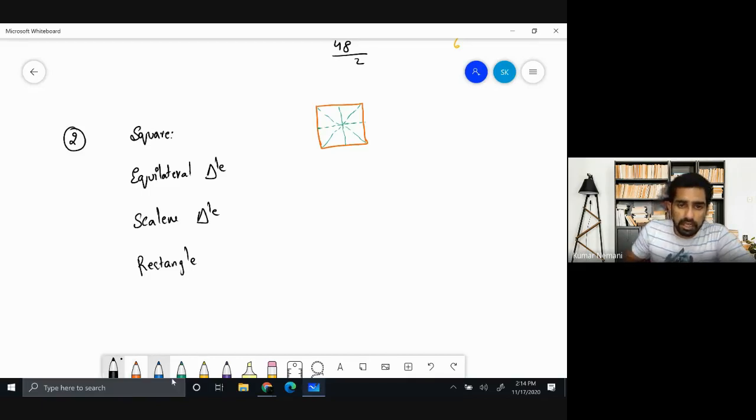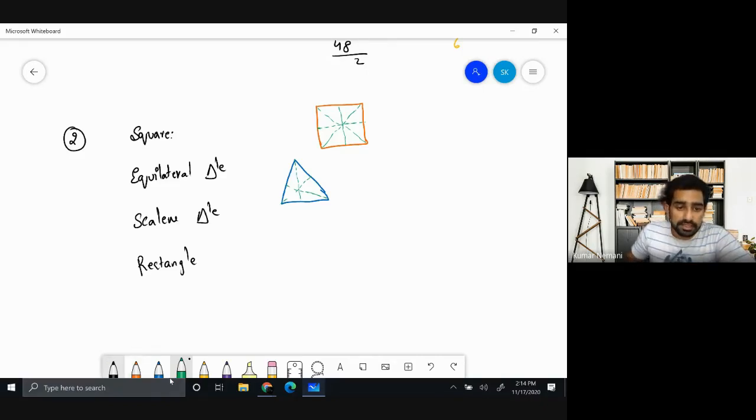Let us draw an equilateral triangle. Equilateral triangle means all the sides are equal and all angles are equal to 60 degrees. So now when I start drawing equilateral triangles, this is the line of symmetry. You have the second line of symmetry and you have third line of symmetry. Right? There are only 3.